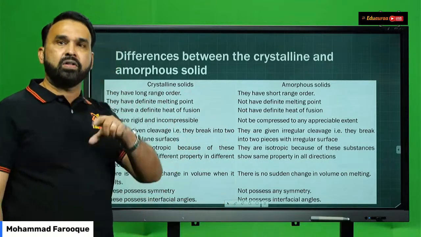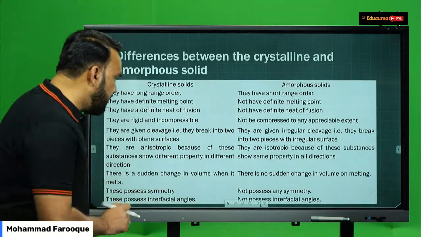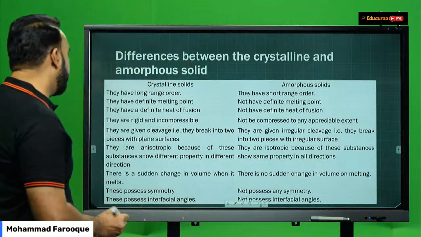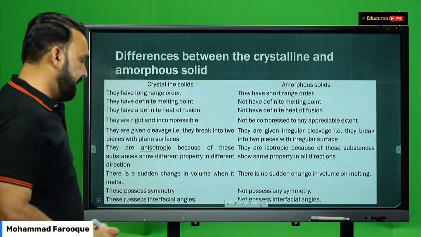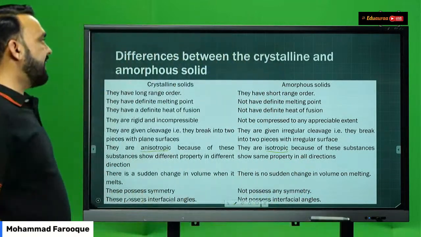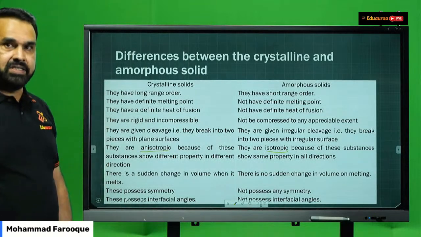Here, before I go into the next concept, students, one point of difference which I would like to bring to your consideration is the anisotropic and the isotropic nature of crystalline and amorphous solids. Now, students, pay attention.